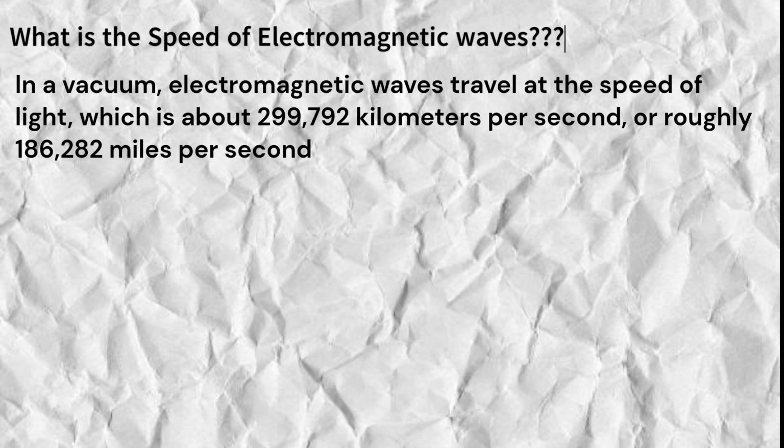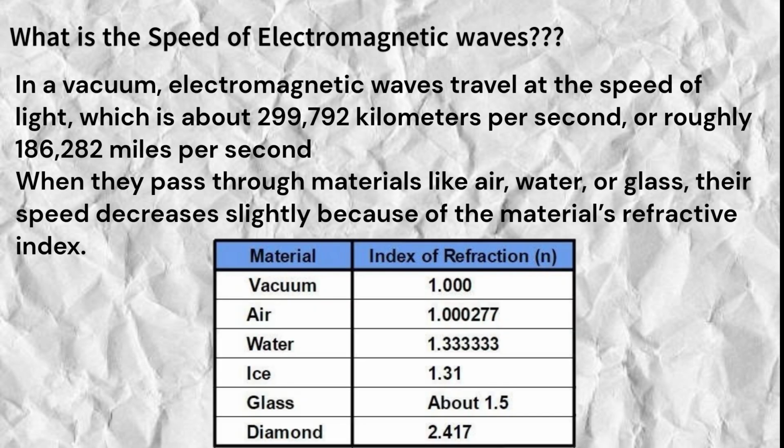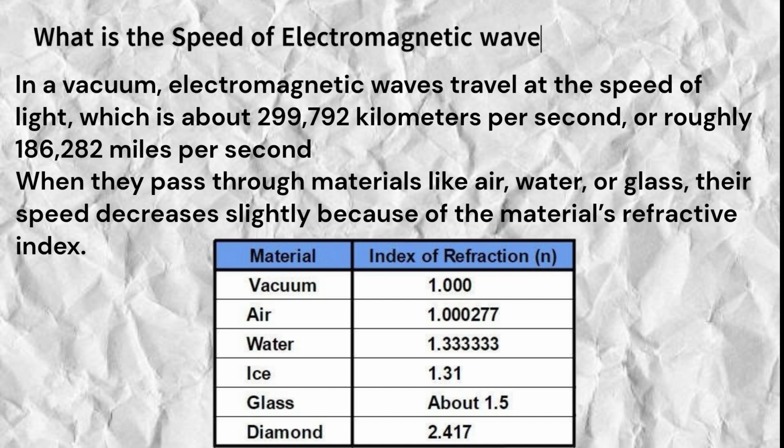Speaking of traveling, how fast do these waves move? In a vacuum, electromagnetic waves travel at the speed of light, which is about 299,792 kilometers per second, or roughly 186,282 miles per second. When they pass through materials like air, water, or glass, their speed decreases slightly because of the material's refractive index.